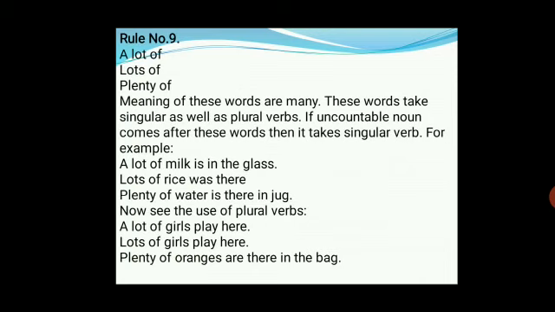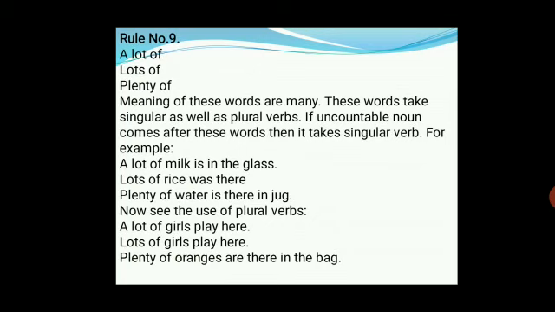Now you see the use of a plural verb. A lot of girls play here. Lots of girls play here. Plenty of oranges are there in the bag. Here girls and oranges are countable, and that's why we have used a plural verb.